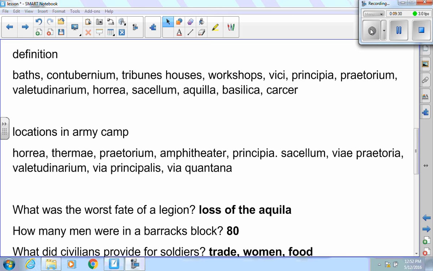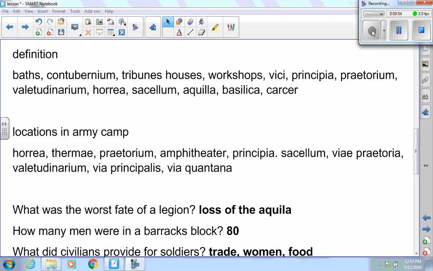A pagan chapel. Pagan chapel, so right next door to your house? Yeah. What was the Aquila? It was the eagle figure on top of the staff. So the eagle on top of a staff. Why was it important? The dude would carry it into battle.